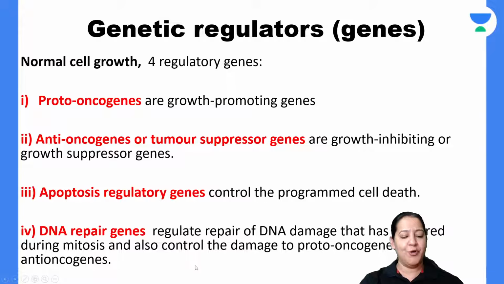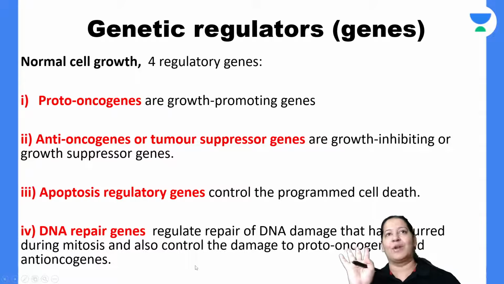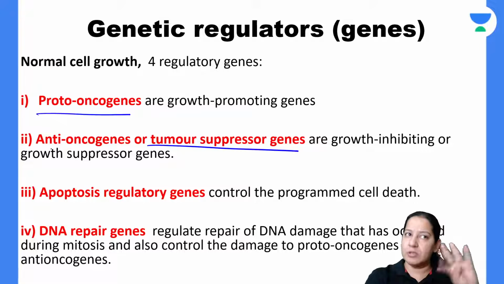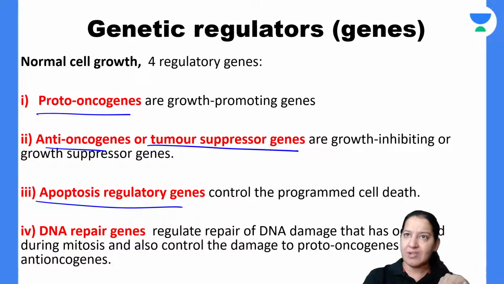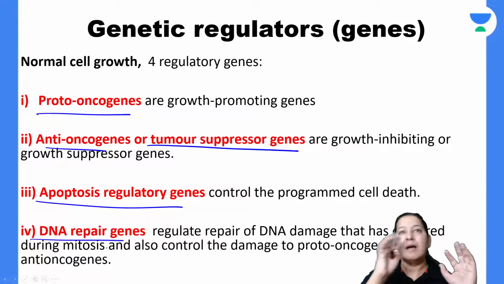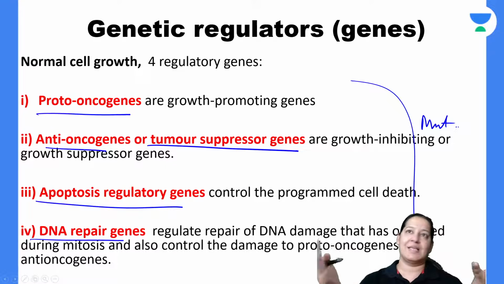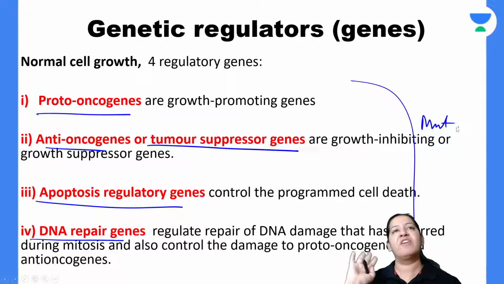No one will teach you neoplasia with such a beautiful story. Now listen to the story. There are 4 genes: proto-oncogenes, tumor suppressor genes, also known as anti-oncogenes, apoptosis regulating genes, and DNA repair genes. Mutation of these 4 genes will lead to cancers, to neoplasia, to tumors. Now, what are the normal functions of all these genes?